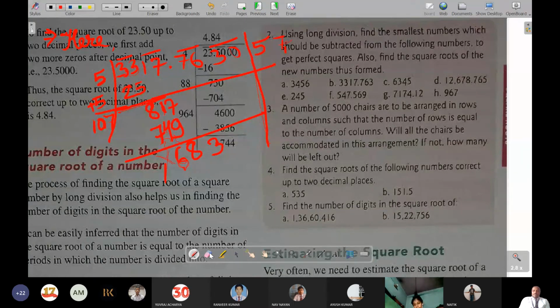So next number is 76. Sorry, 76 will be coming down. Okay, I'm getting some problem in writing. It is not coming exactly thick. So now 7 will be added over here, so it will become 114.